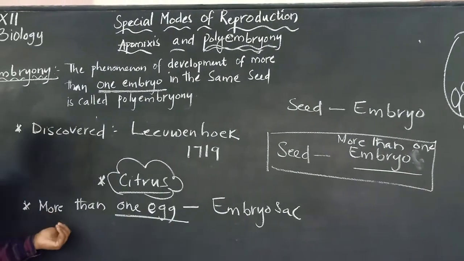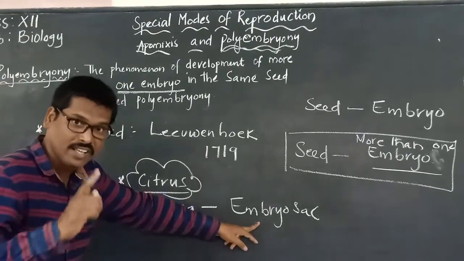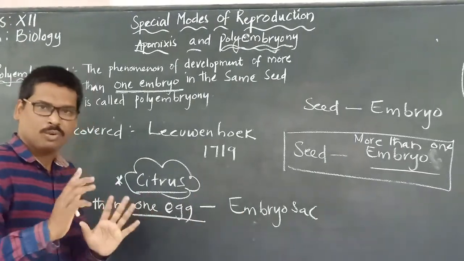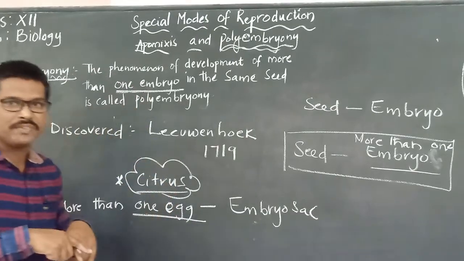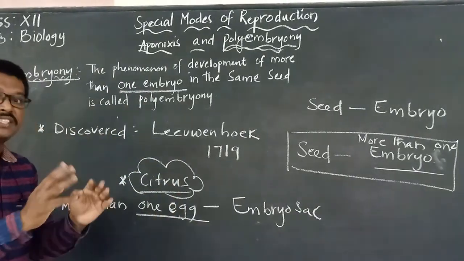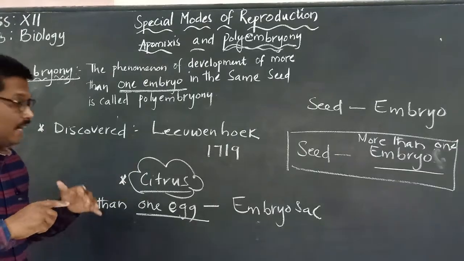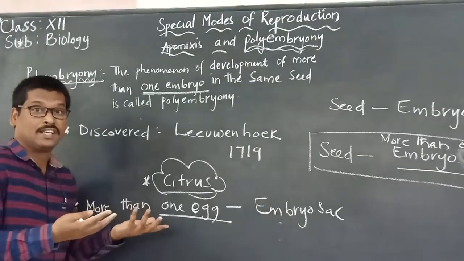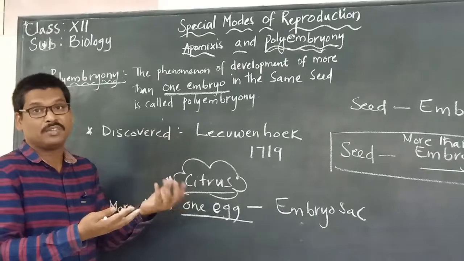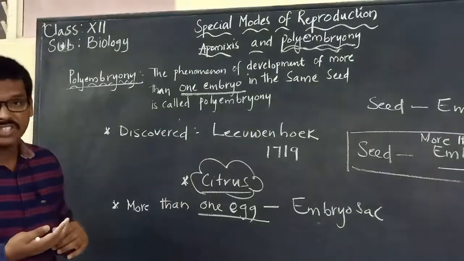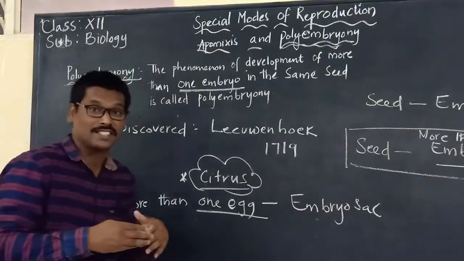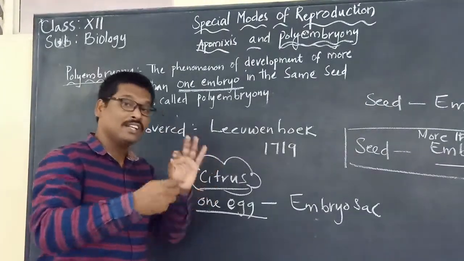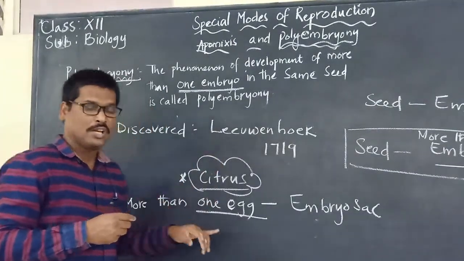There will be more than one egg present in one embryo sac. The general rule is that one embryo sac will have only one egg, but here one embryo sac has more than one egg. If all those eggs are fertilized, each changes into an embryo. Even if they are unfertilized, there are chances that they will change into embryos.